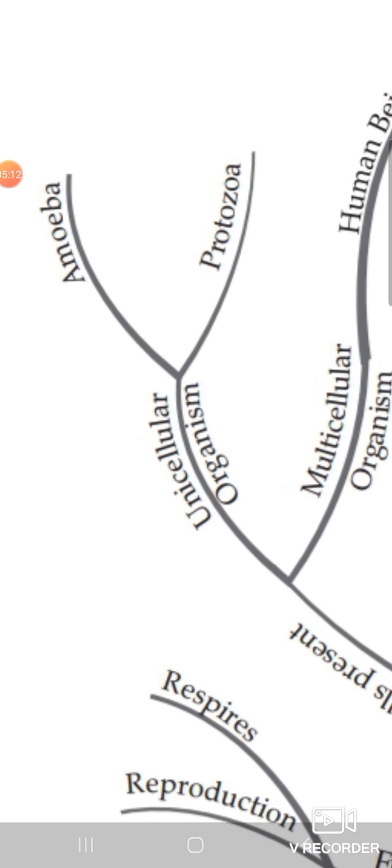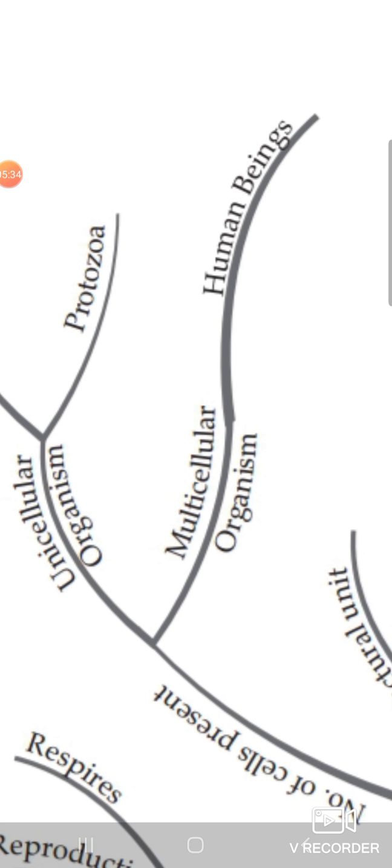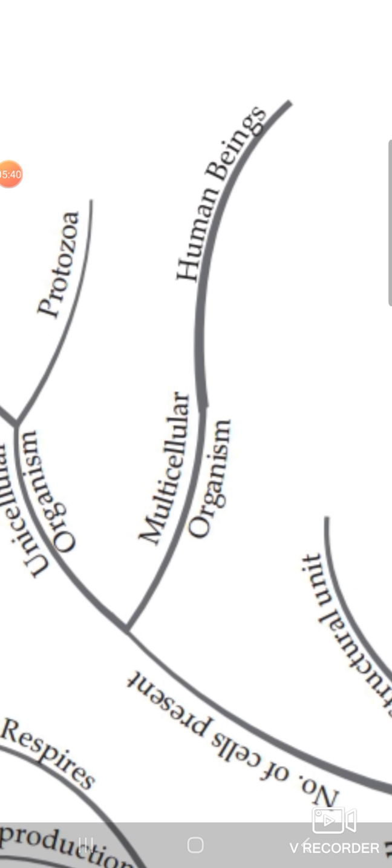Unicellular organism examples are amoeba and protozoa. Amoeba, protozoa, bacteria, these are all unicellular organisms, and all the activities, digestion, excretion, respiration, ingestion, whatever the activities are, are done by the single cell only. Whereas multicellular organisms are plants, human beings, fungus, and so many different animals.